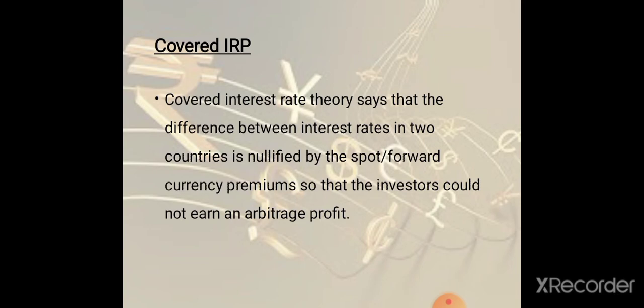The covered interest rate parity theory says that the difference between interest rates of two countries will cancel out by the difference between the spot and forward rates. The difference between the spot and forward rate is known as discount and premium. If the forward rate is more than the spot rate, it is a premium. If the forward rate is less than the spot rate, it is a forward discount.